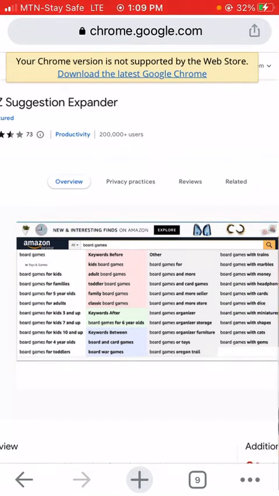All I need to do is copy them down somewhere, and then come back again to the AMZ suggestion expander and search for these terms one after the other, in order to verify if they are good keywords. After doing that, you now write their score against what you have written. Now, what do you do with all of this information you have collected for your niche and your keyword?